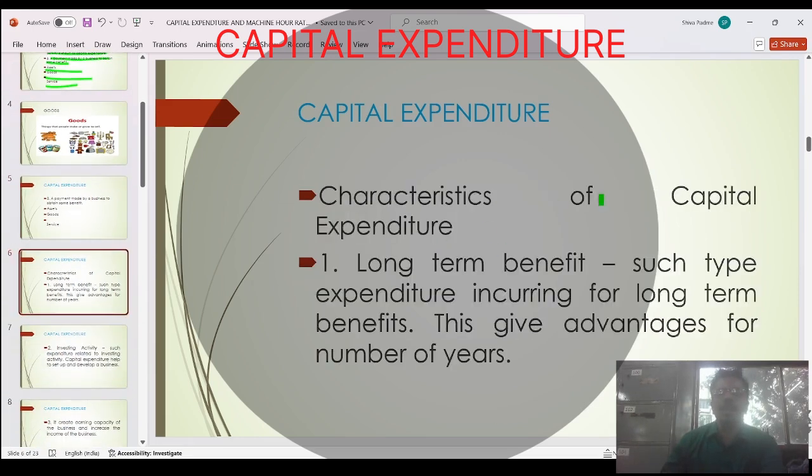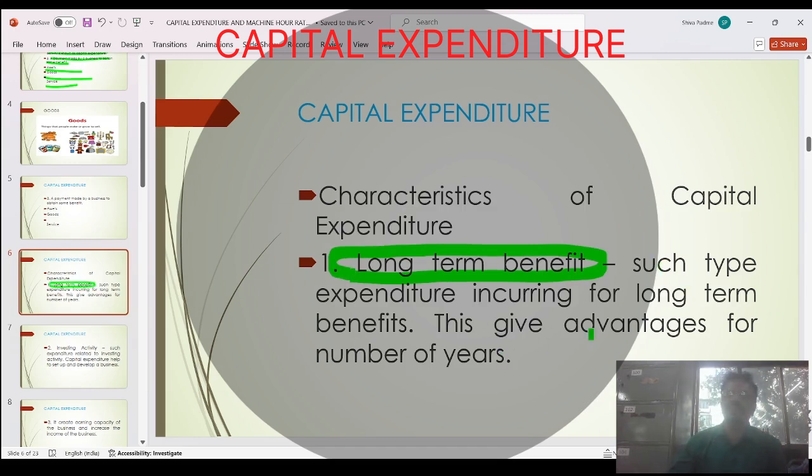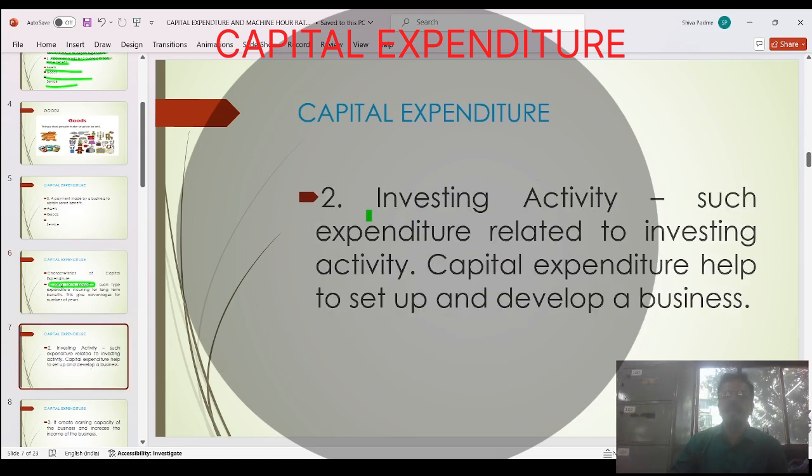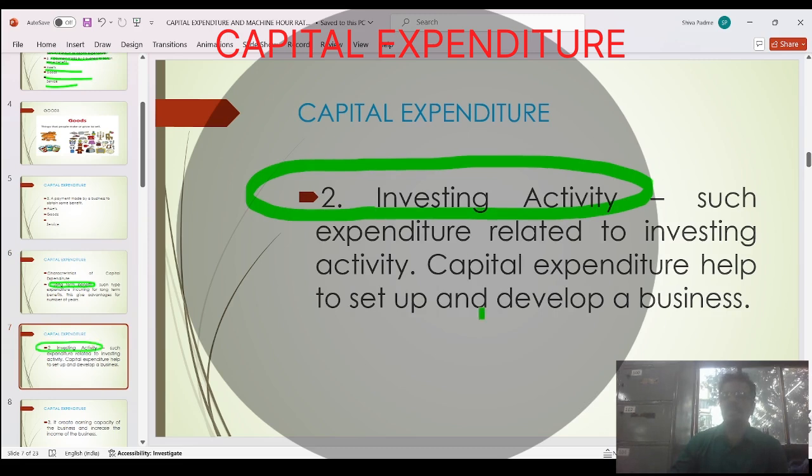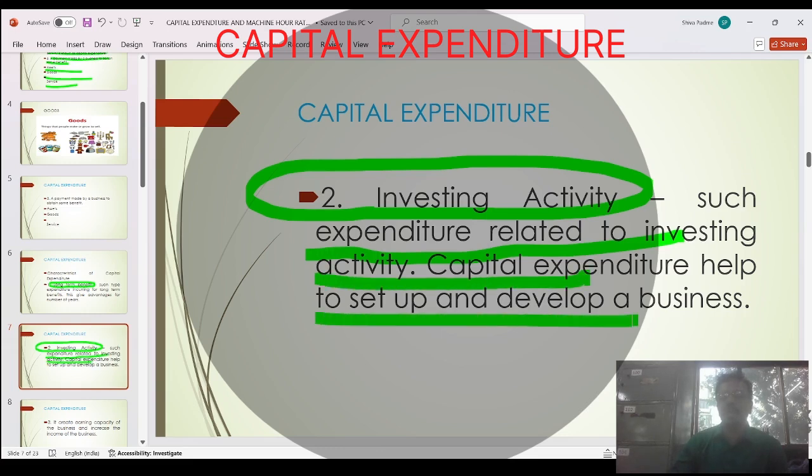Now there are some features, some characteristics of capital expenditure. The first feature is long-term benefit. Whenever you make the expense, it gives benefit for the long term. Long term is always more than 1 year. The second feature is that this is an investing activity. You are investing this money in the business, the business is going to increase and expand, and this certainly gives profit for coming years, and therefore this is called an investing activity.